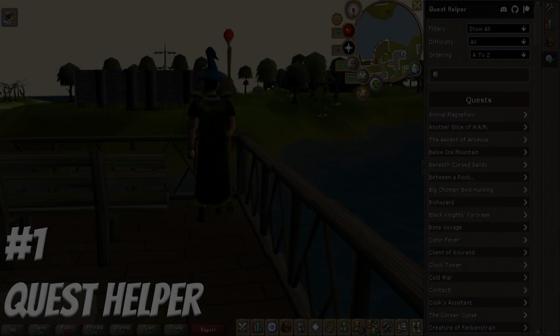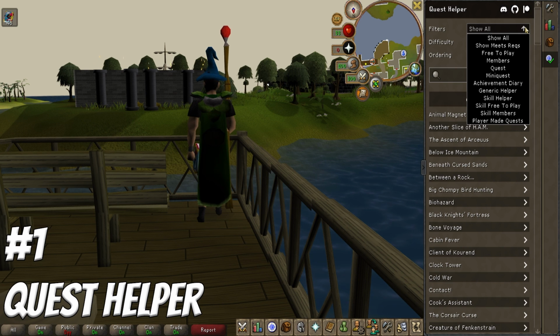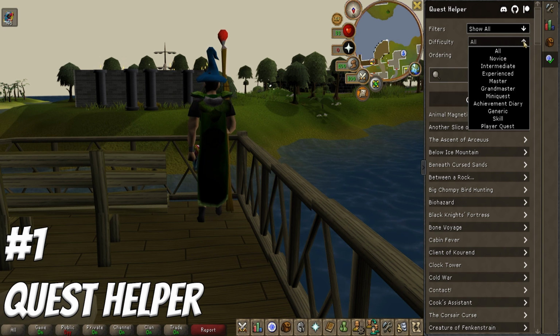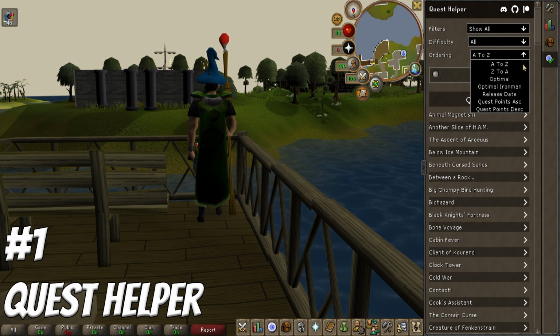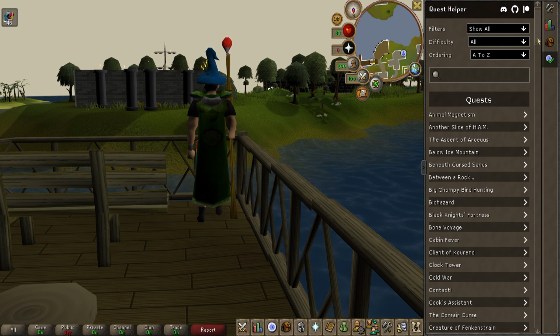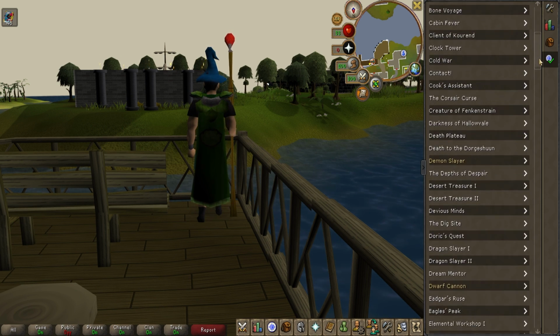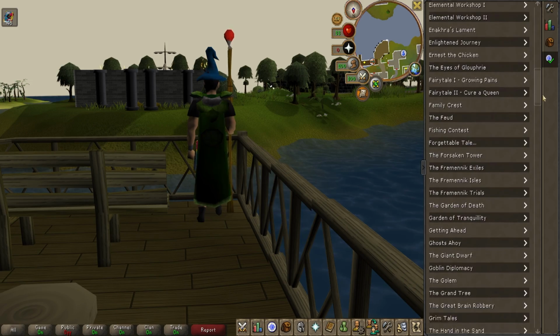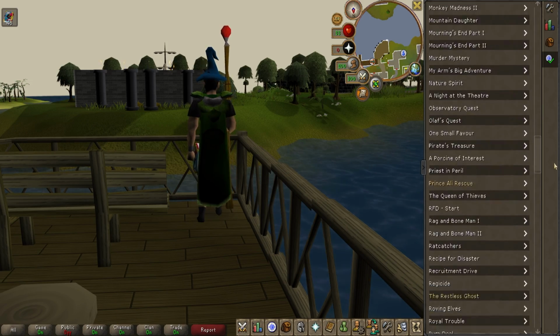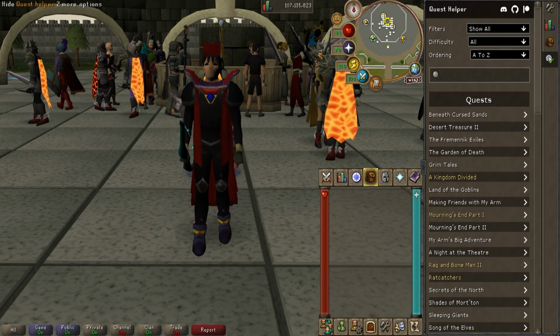Now the number 1 overall plugin, the one that I'm always asked about, the one that everybody always loves, would have to be the quest helper. HDOS has finally done it. They have finally released the quest helper plugin. Now it does support every single quest and it does support every single achievement as well. So a huge win to the HDOS team.